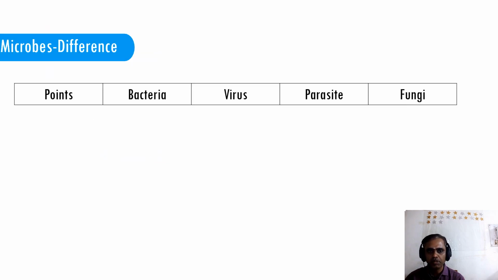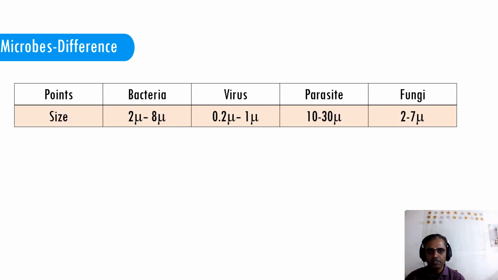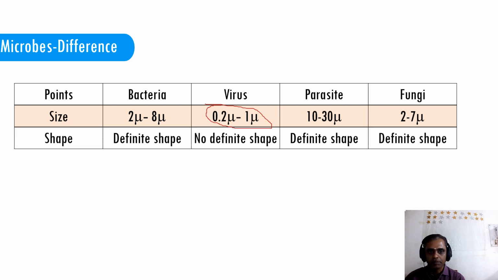So we'll study a simple understanding of the difference between bacteria, virus, parasite and fungus. If you study the size, it is 2 micron to 8 micron in case of bacteria, 0.2 micron to 1 micron in case of virus, 10 to 30, sometimes 50, in case of parasite, and 2 to 7 micron in case of fungi. So from here you can identify that, out of all, the virus is the smallest one. Okay, the shape. The bacteria have a definite shape, the parasite has a definite shape, and the fungus also has a definite shape. But the thing to remember is that the virus doesn't have a definite shape.